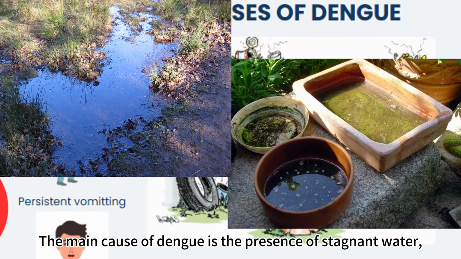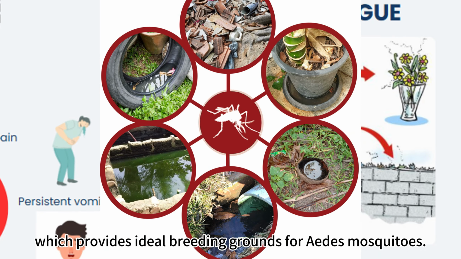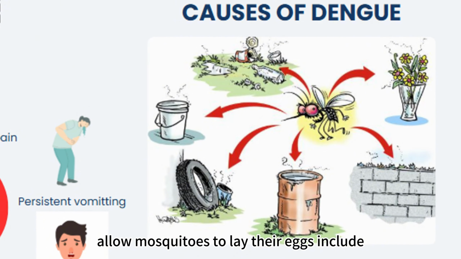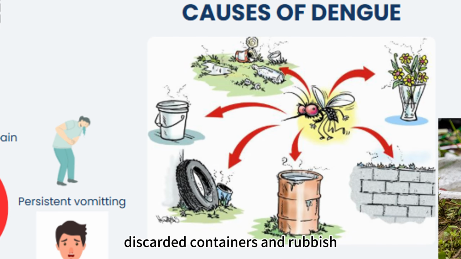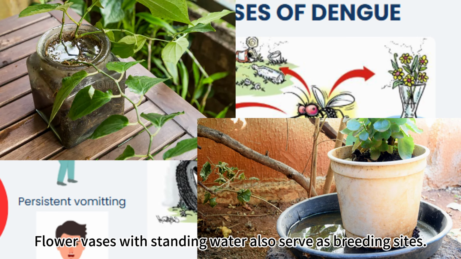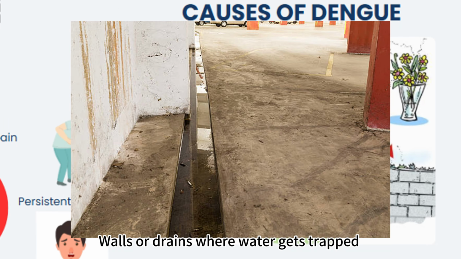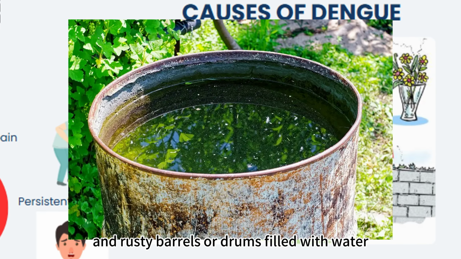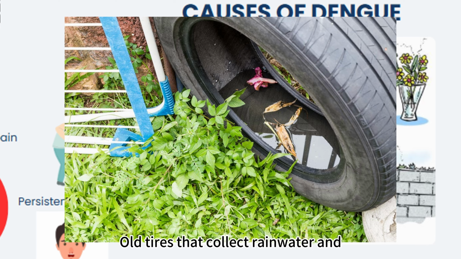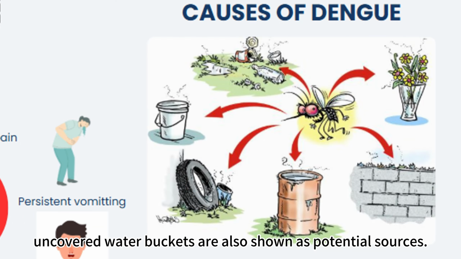The main cause of dengue is the presence of stagnant water, which provides ideal breeding grounds for Aedes mosquitoes. Places where water can collect and allow mosquitoes to lay their eggs include discarded containers and rubbish, such as cans and plastic bottles, which can trap rainwater. Flower vases with standing water also serve as breeding sites. Walls or drains where water gets trapped, and rusty barrels or drums filled with water attract mosquitoes as well. Old tires that collect rainwater and uncovered water buckets are also shown as potential sources.